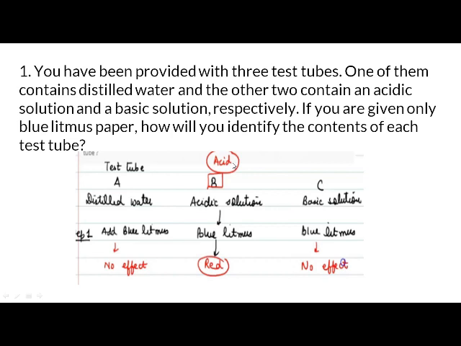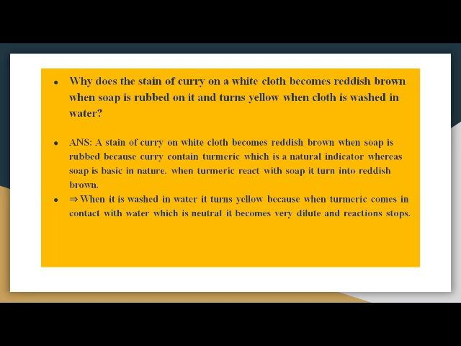So let's move on to the next question. The next question says, what happens to the white cloth when a stain of curry occurs on it, and what happens when you rub it with soap?